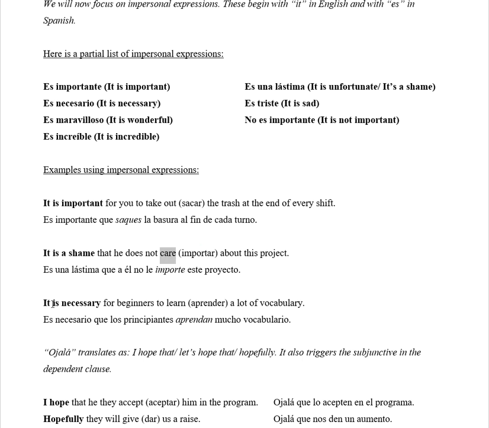"It," first subject, "is," first verb. Then we have actually a preposition working as a conjunction, "for beginners to learn." Beginners would be the second subject, and then we have "learn," which is the second verb. So this is where we use a subjunctive here. It is important for you to take out the trash at the end of every shift. Es importante que saques la basura al fin de cada turno.